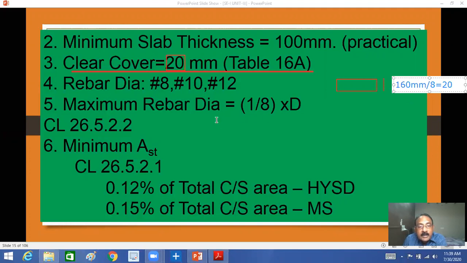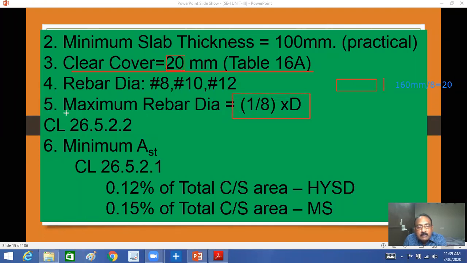So concrete should have enough bond, good bond between concrete and steel. So this condition they have given in the codal provision, because, you remember, this D is the effective thickness.